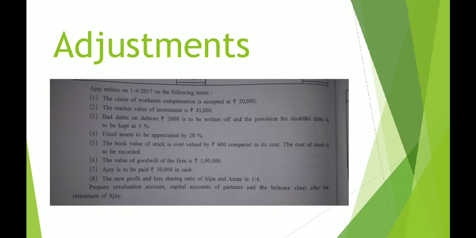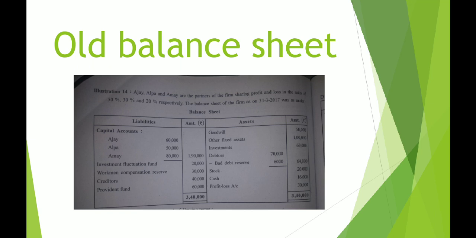We are reading the adjustments starting from the first one. The claim of workman compensation is accepted at rupees 20,000. Understand? Check your old balance sheet. The old balance sheet is given to you just before the adjustments in your textbook, or else you can even check it here.